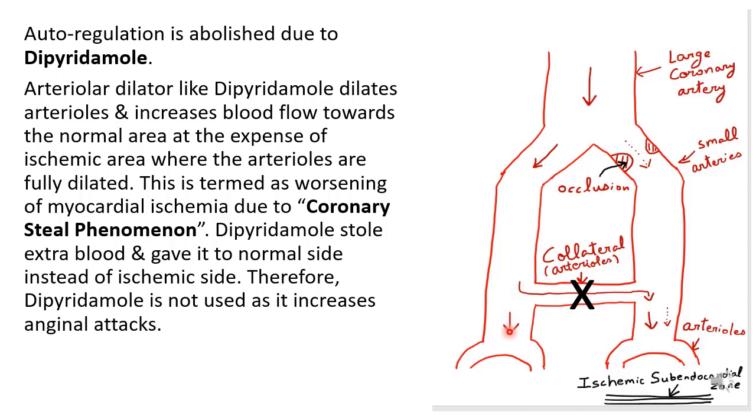That results in worsening of myocardial ischemia, and that phenomenon is known as coronary steal phenomenon, because dipyridamole stole extra blood and gave it to normal side instead of ischemic side. Because autoregulation is abolished, and dipyridamole is arterial dilator, in the normal side there will be dilatation of arterioles.